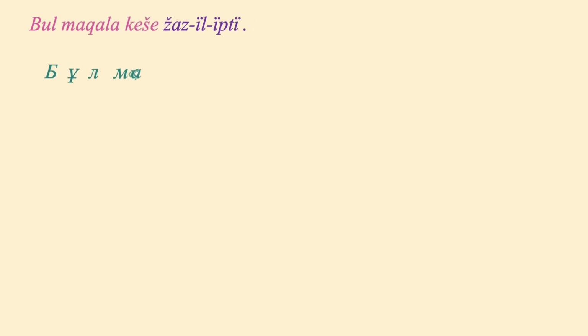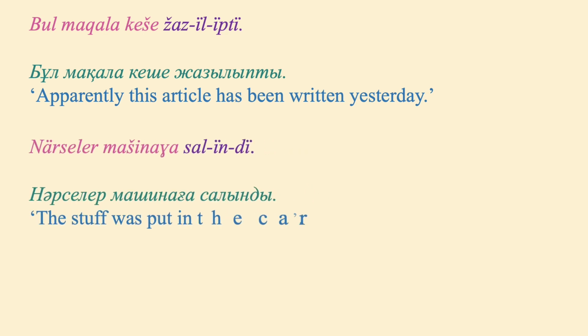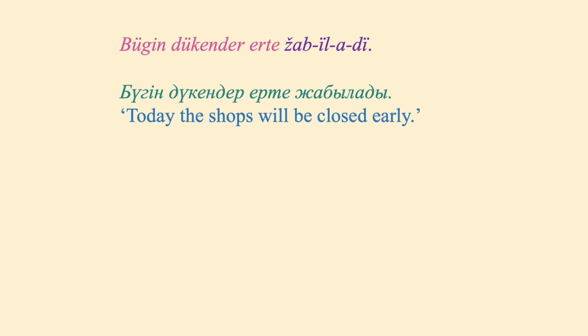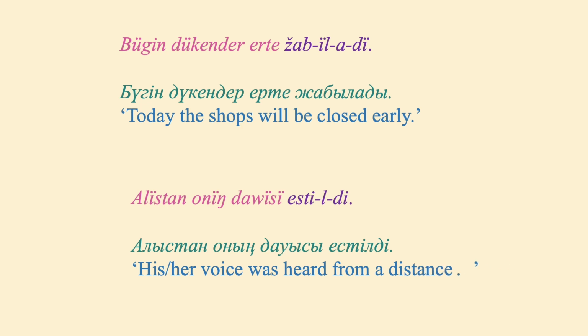I have prepared a few examples which may help you understand the passive voice. Бұл мақала кеше жазылыпты. Apparently, this article has been written yesterday. Нәрселер машинаға салынды. The stuff was put in the car. Бұл хат ертең жіберіледі. This letter will be sent tomorrow. Бүгін дүкендер ерте жабылады. Today the shops will be closed early. Алыстан оның дауысы естілді. His or her voice was heard from a distance.